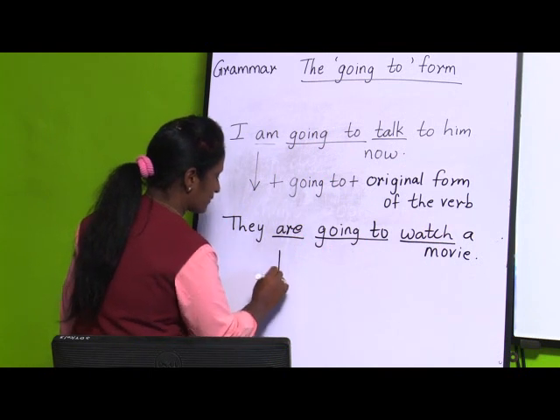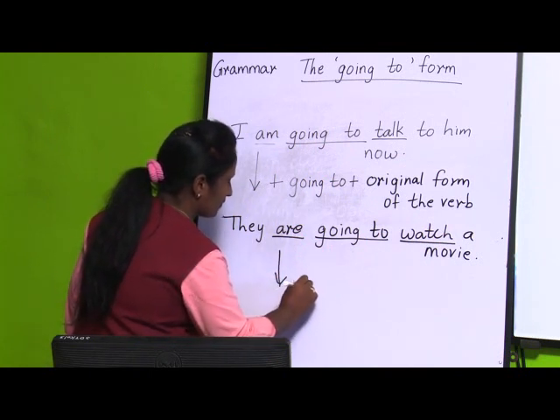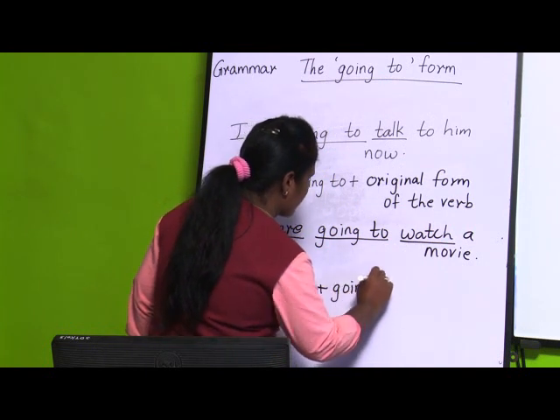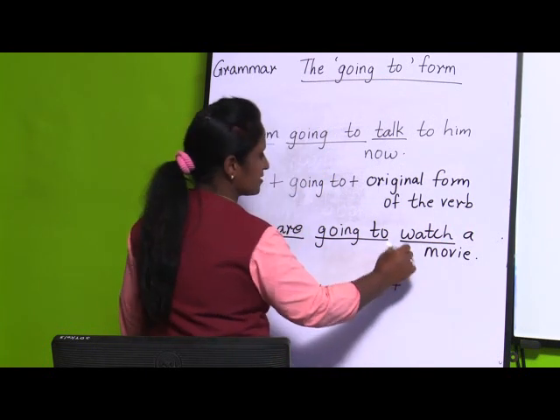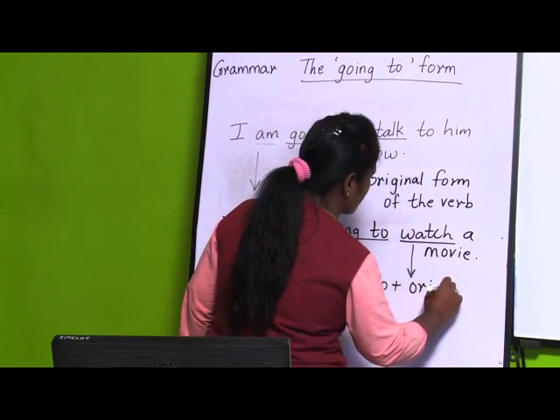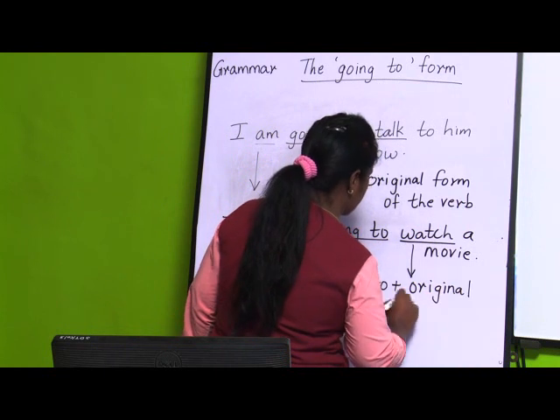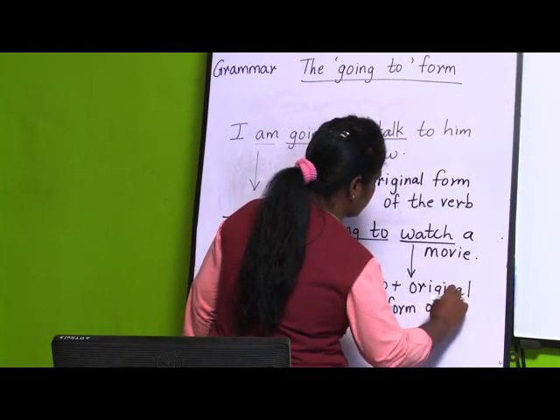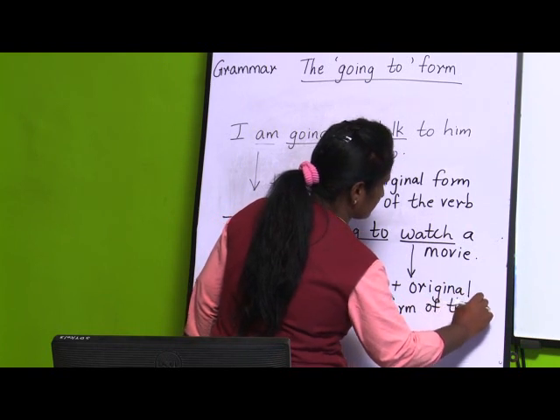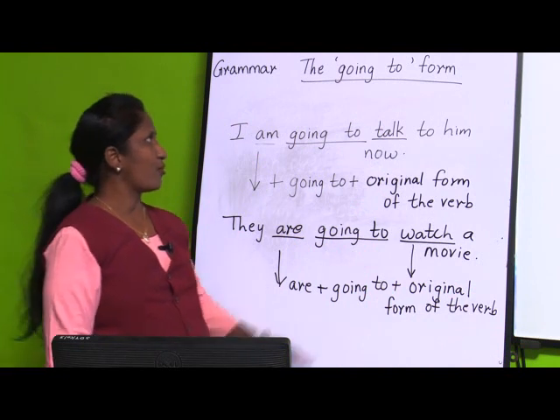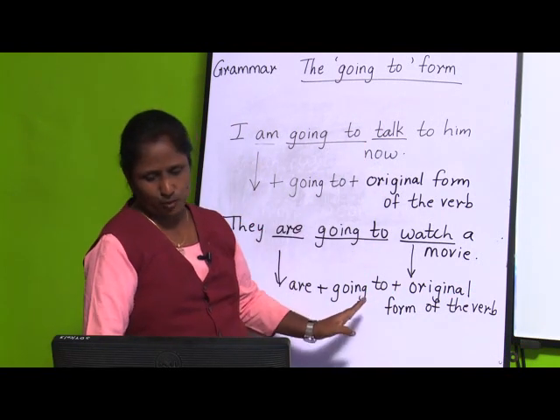So this is are plus going to, plus the original form of the verb, that is watch. We have taken watch over here. So in this way you are going to form sentences.